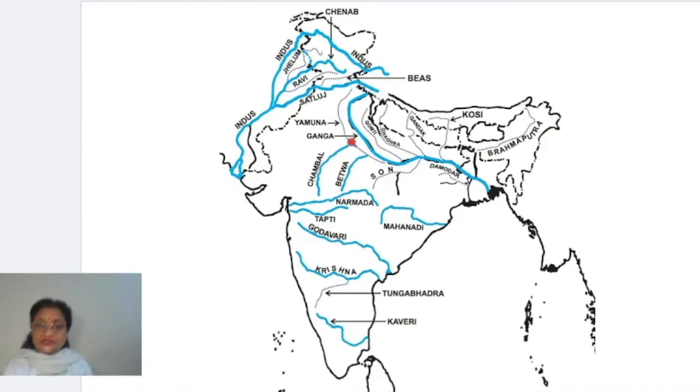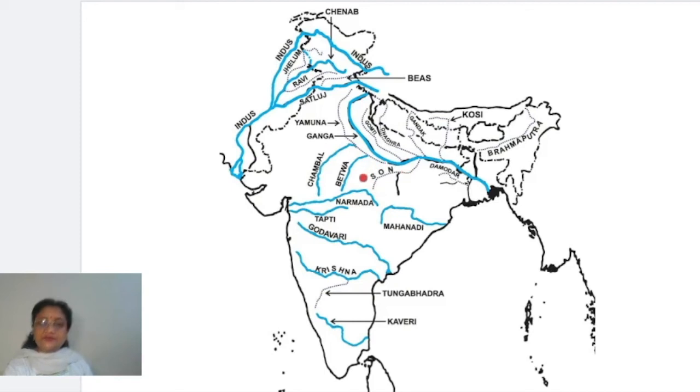These are joining the Yamuna river first, and as the Yamuna river joins Ganga, these are also called the tributaries of Ganga. This is the point where you'll find the Chambal river, and next one is Betwa, right? Number 1 is Chambal. Number 2 is Betwa.